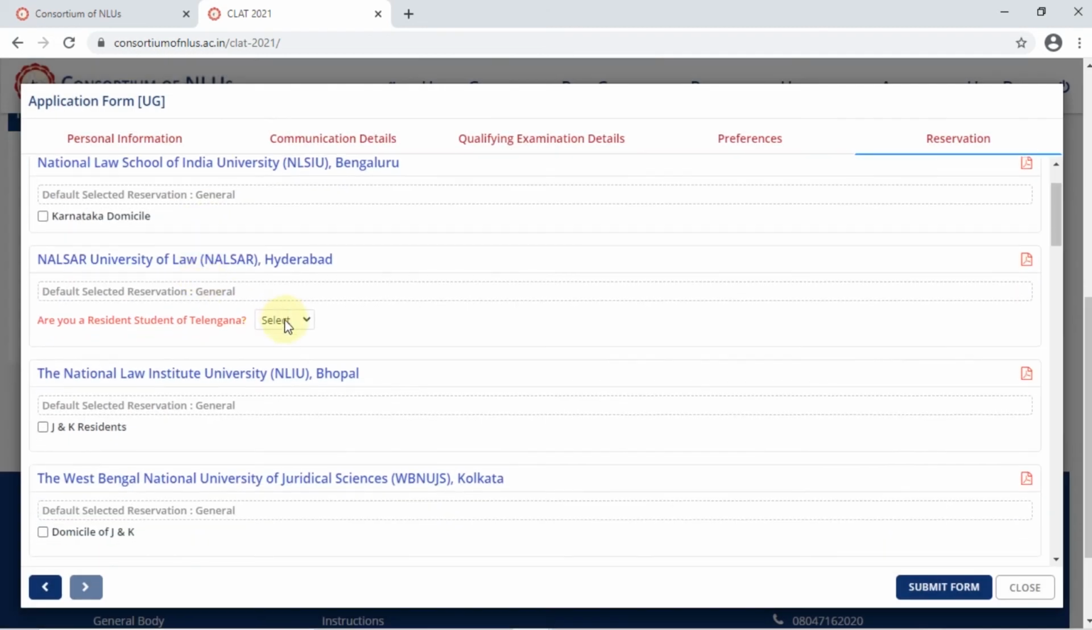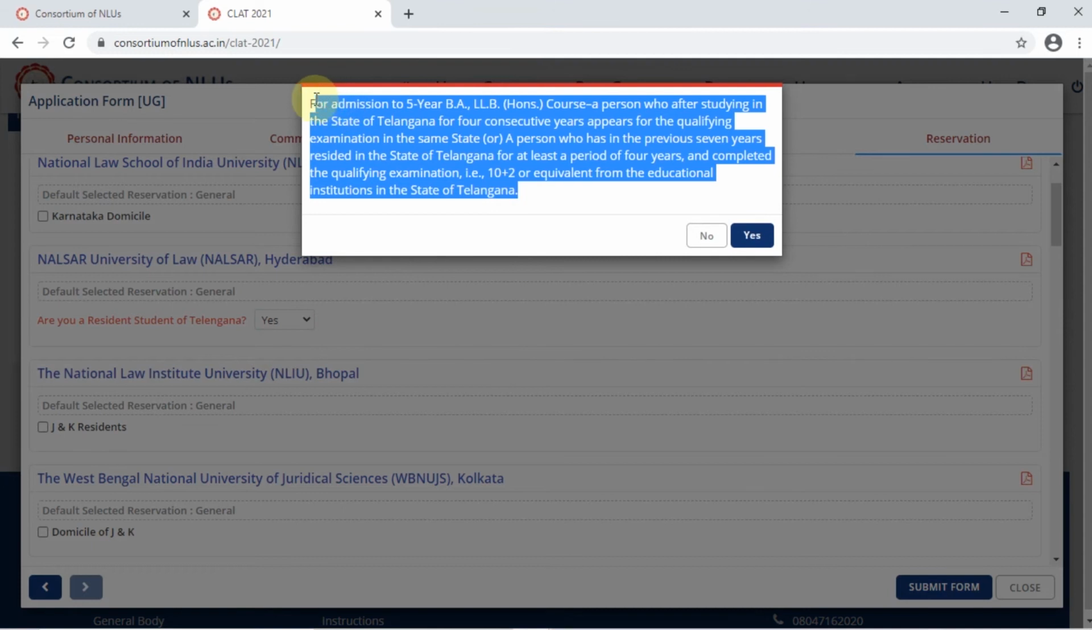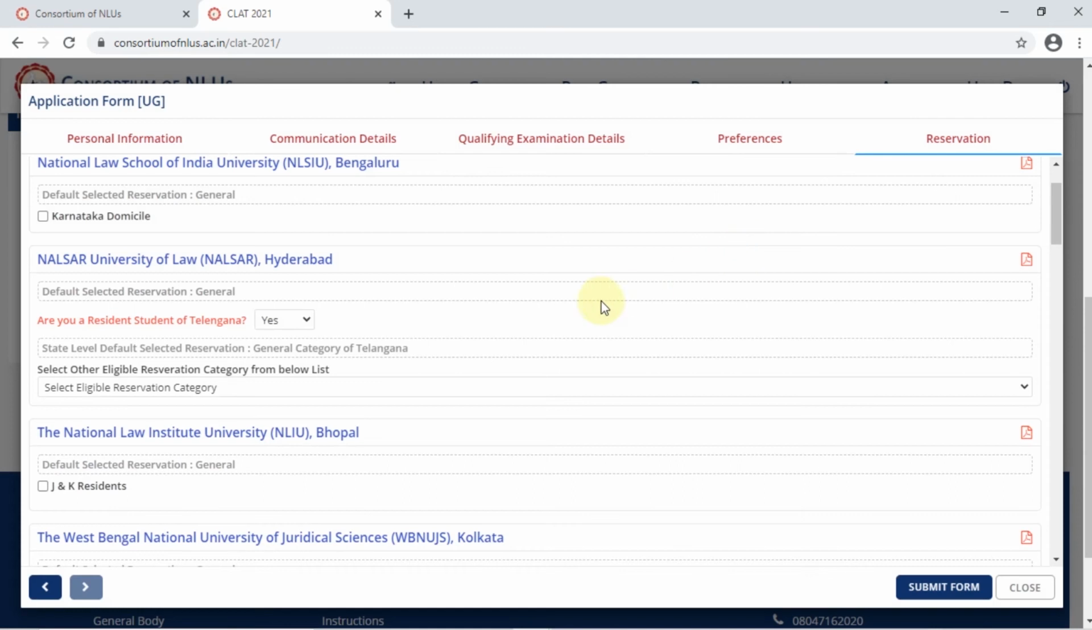So here I'm going to select, are you a resident of Telangana? Because in the earlier screen we had put domicile as Telangana. So I'll clearly put yes here. And then there's a little information that pops up as to who is eligible to claim under the resident student of Telangana category. So you can go through it, you can read it. As it says clearly, if you have studied for 4 consecutive years and you're appearing for the exam also from the state, then you can claim under this category. So I'll go ahead and select yes.